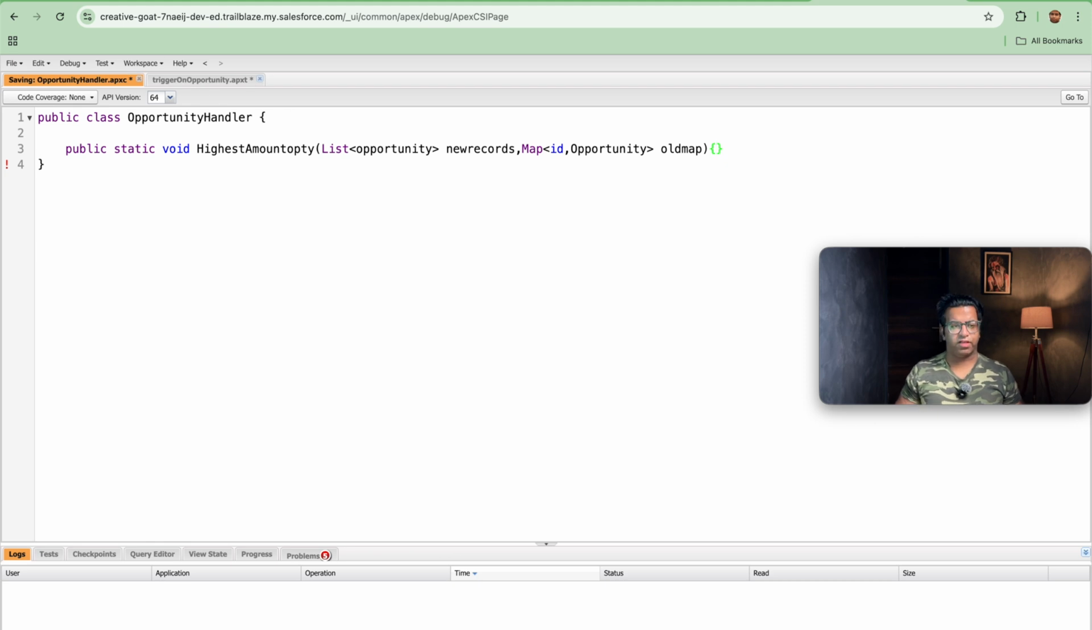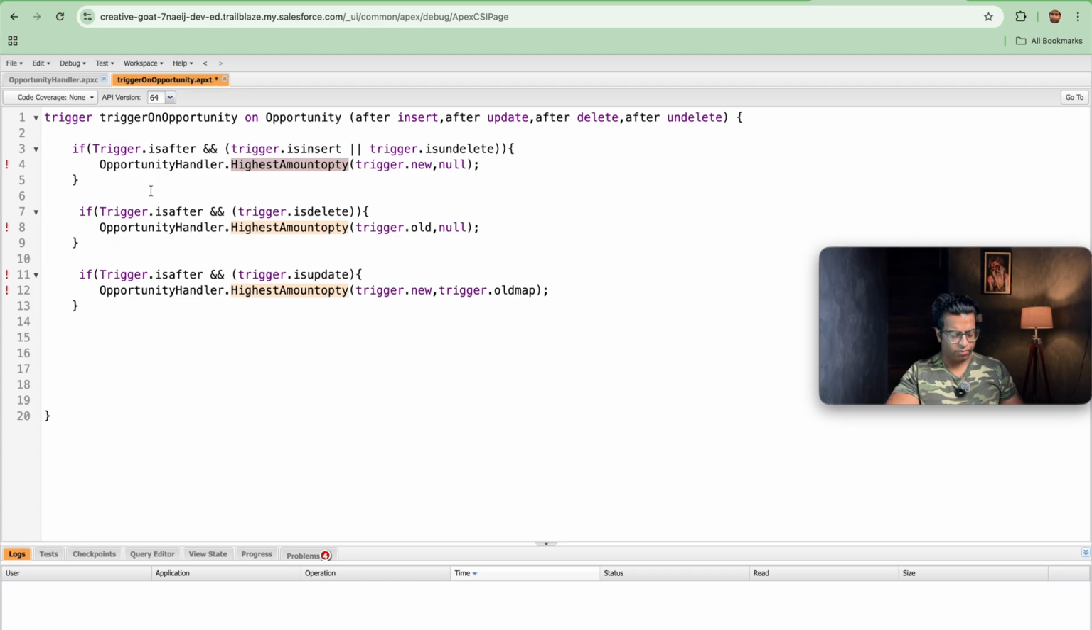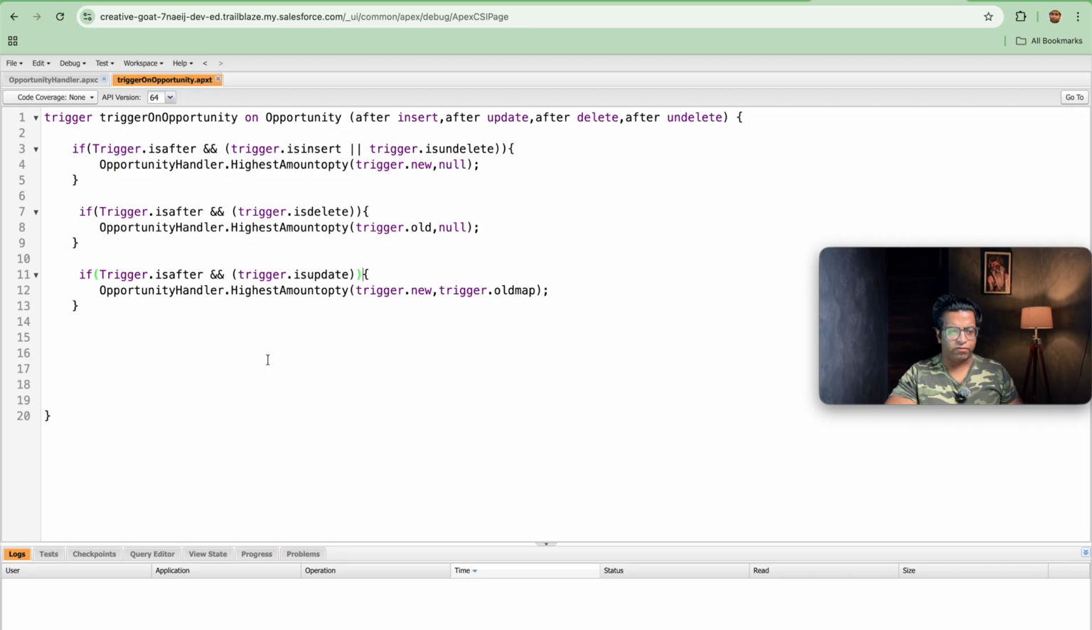Once we are done with this, we will be saving this, and we will also be saving the trigger so that our framework gets saved. Once we are done with it, we are getting some issue. If Trigger.isAfter and Trigger.isUpdate, I think one bracket is missing, so let's add that bracket, and now I think we are good with the trigger as well.